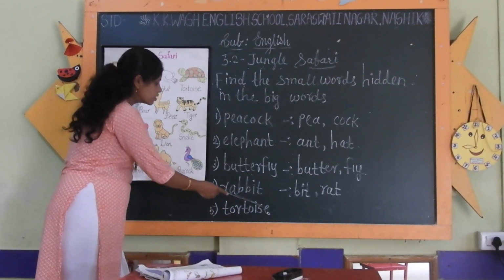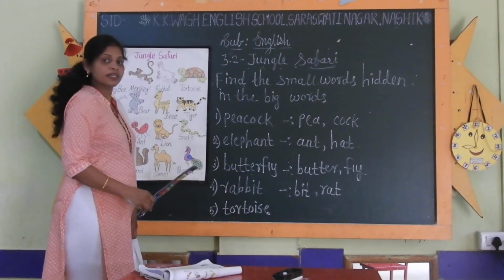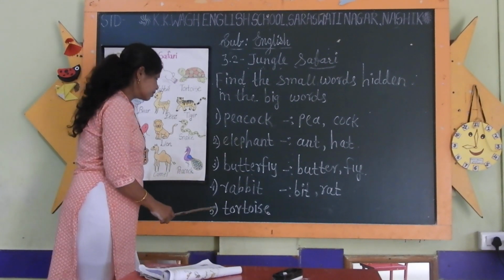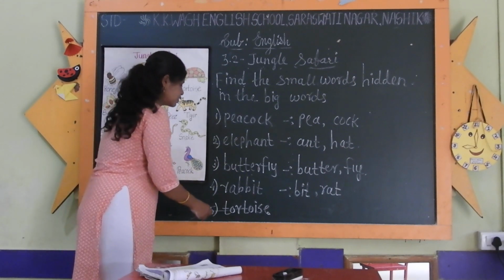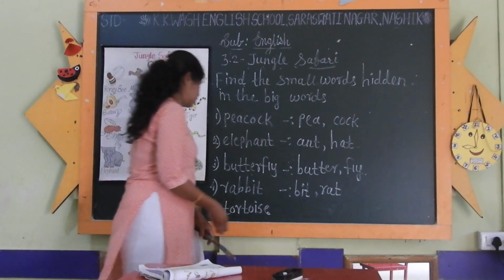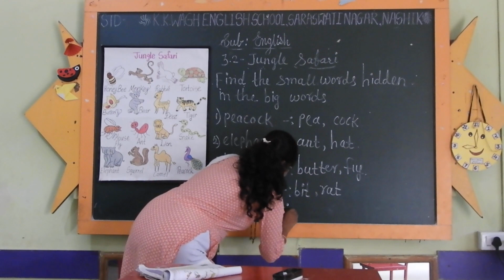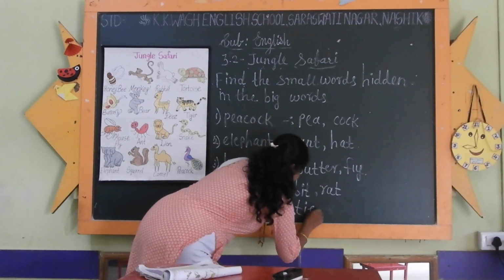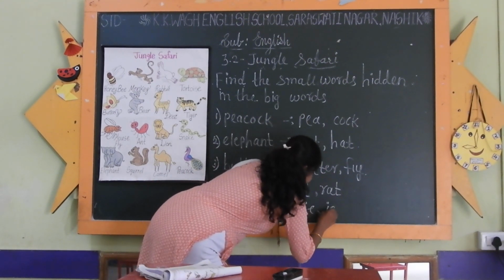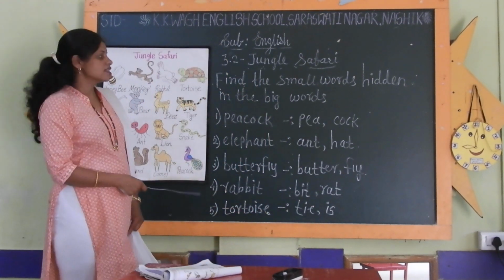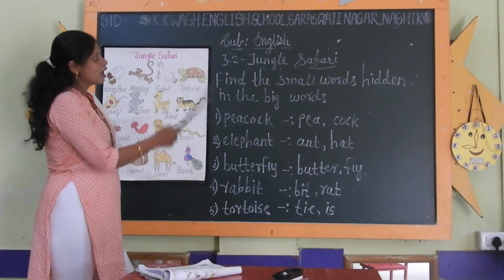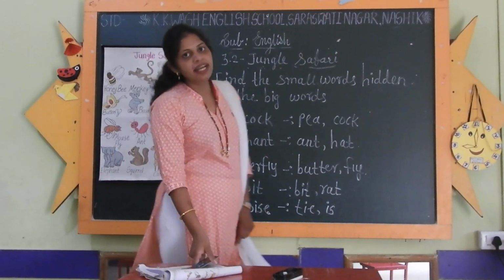So which two words can we find out? Yes, first one is T-I-E, tie, and second one is is, I-S-E. So like this way we solve this exercise and we also completed our lesson.